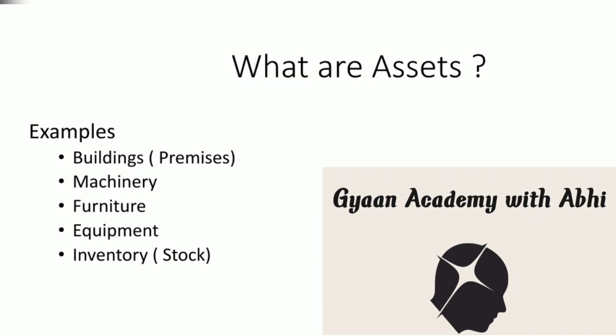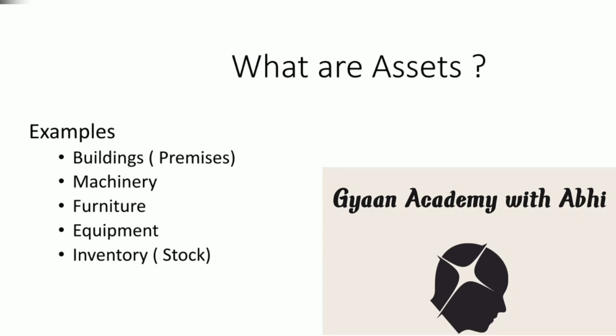Furniture that is there in the premise is also an asset for the business. So a very simple example is the furniture which is used by the staff for functioning throughout the day, which is going to be the asset for the firm. Equipment is another example of assets.